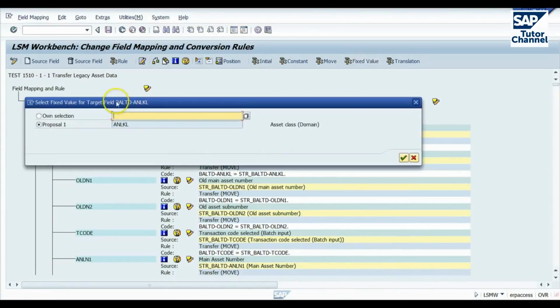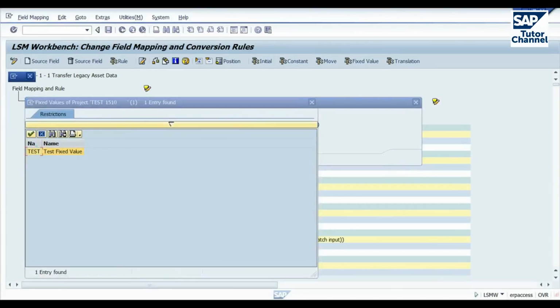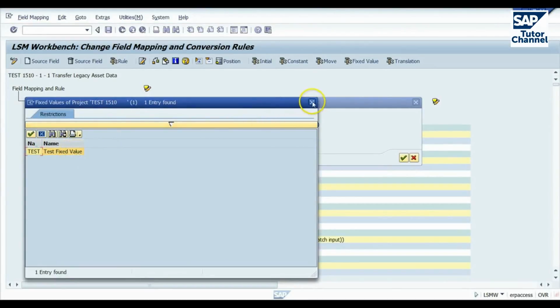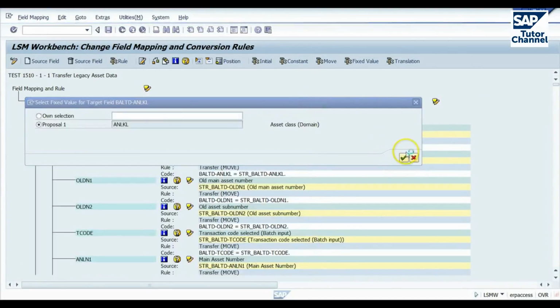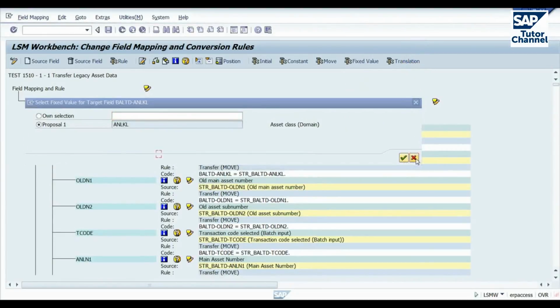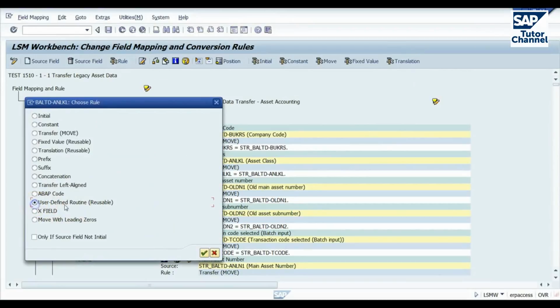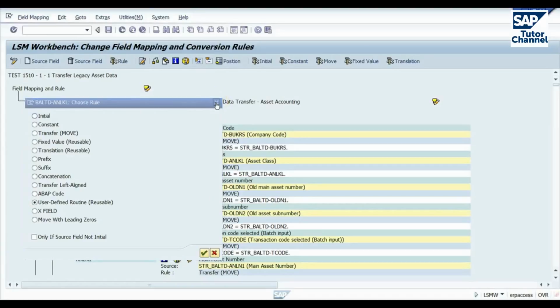Fixed values here. We go to own selection and see what's available. Okay, and we see the test fixed value that we created earlier. So we could select that for any particular field if we wanted to. Similarly with translations, we can go in there, select one of the translations we created earlier, and under rule, we can select a user-defined routine, pick the one we selected earlier, or any other one that we've previously created.